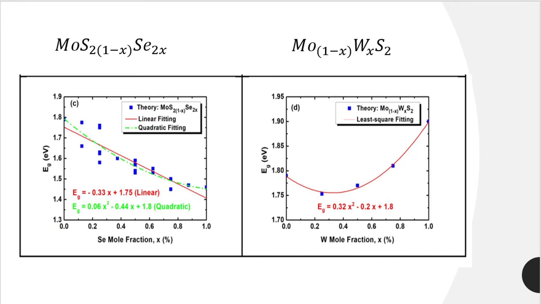where the case of common cation showed a linear relationship between the energy gap and the composition. The common anion case showed a bowing effect.